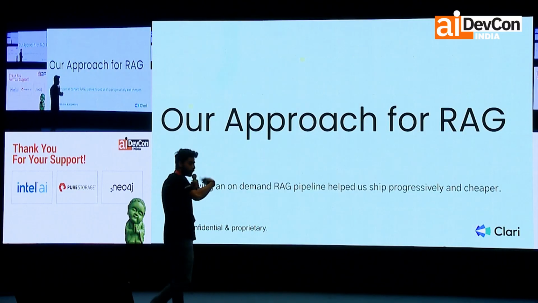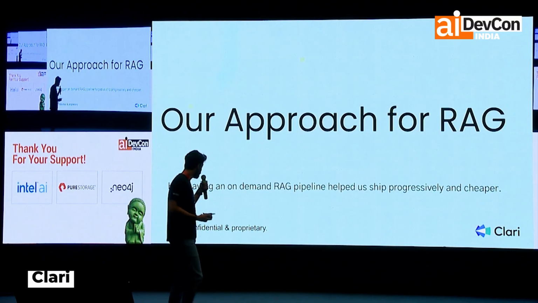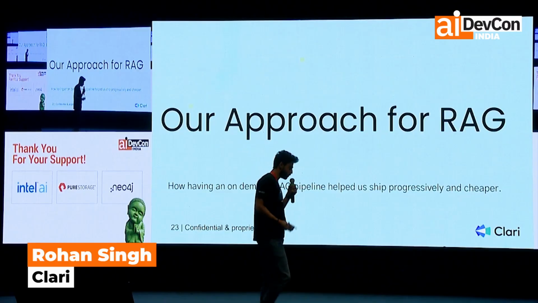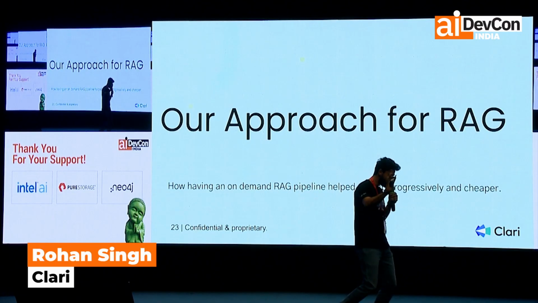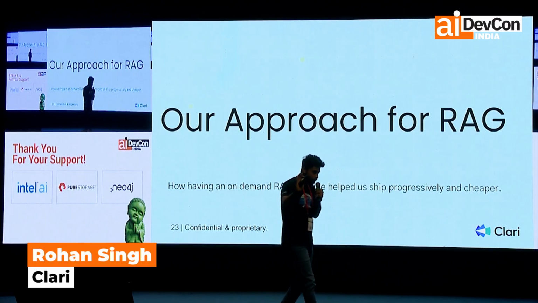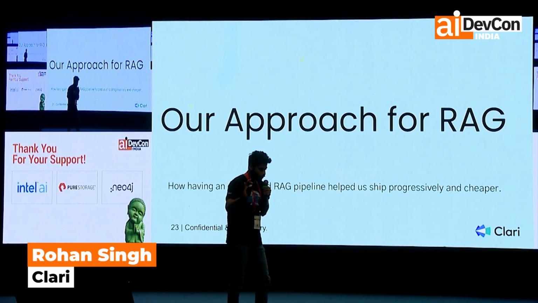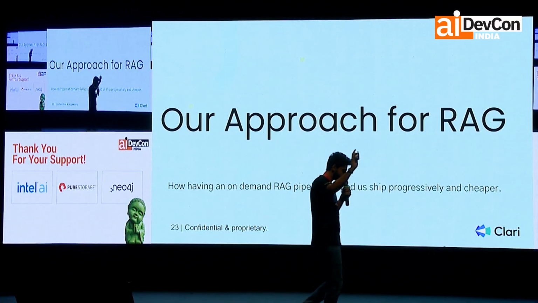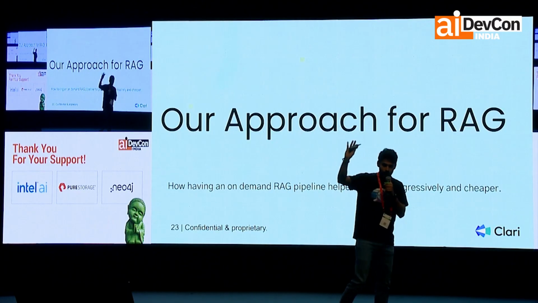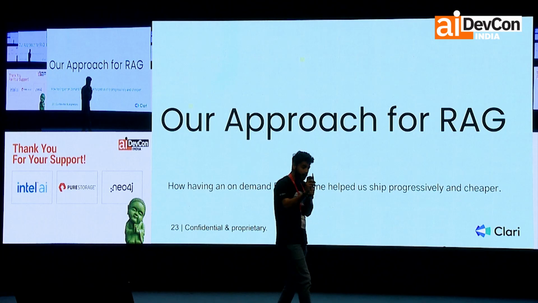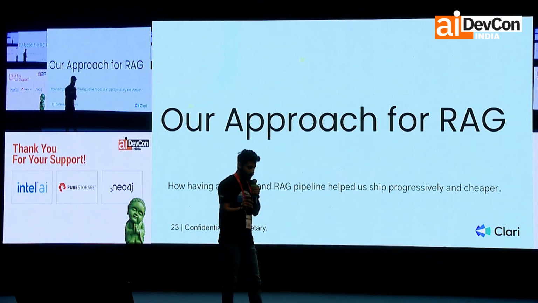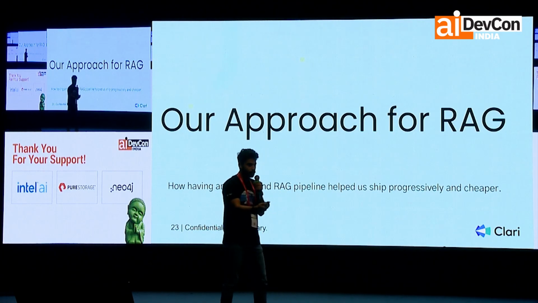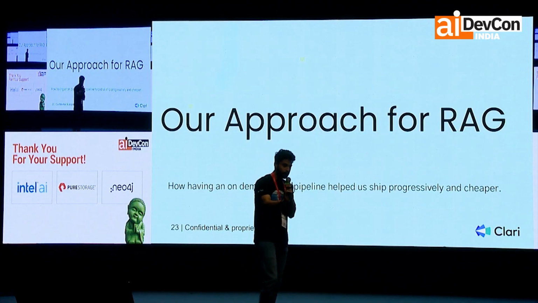So before I go to the next slide, I'd like to talk about our approach for RAG. Those two yellow boxes that you saw earlier, we wanted to replace that with S3. So instead of storing all our data in a vector store, which is much costlier, we wanted to store it in S3. And instead of querying a vector store, in our case, we only need to answer a question on a deal, which has only 40 to 50 calls.